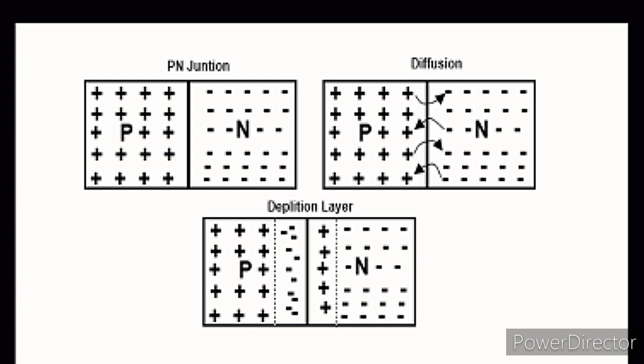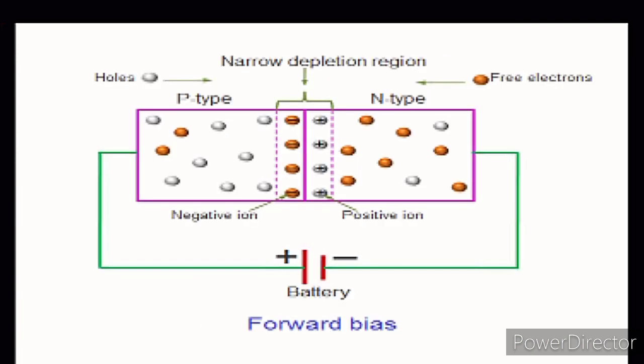This opposite charge of electrons and holes comes at the center, and electrons cannot jump from the n side to the p side, and holes cannot change position from the p side to the n side. This region is known as the depletion region. The depletion region is formed because of the diffusion.